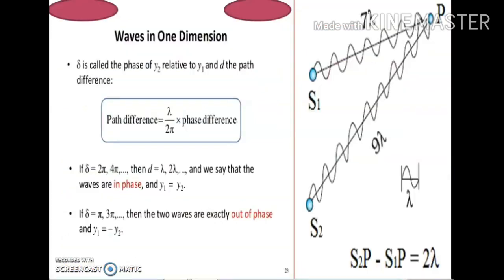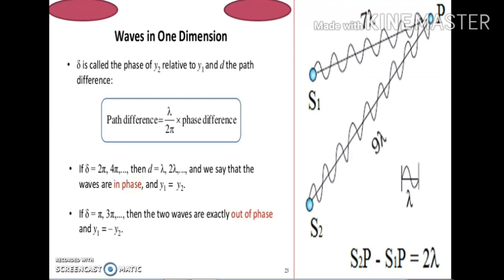This slide will make you aware of the relationship between path difference and phase difference. You can see in the slide that path difference equals lambda by 2 pi into phase difference. So this is the relationship between the two terms.